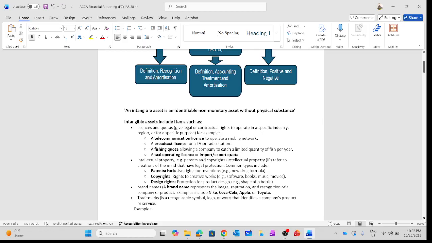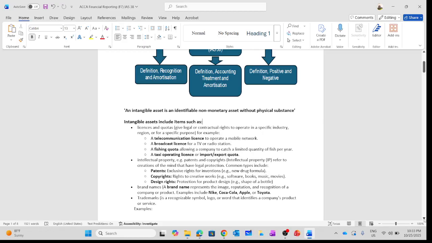So now if we are talking about the mobile network, for you to be able to establish a network or a telecommunication, you need to secure the telecommunication license. For you to establish a TV station or radio station, you need to secure the broadcast license. For you to establish a fishing company, you need to secure the fishing quota. So this is an example of intangible assets, which is the license. Also, we are going to look at intellectual property, the patent, the copyright.